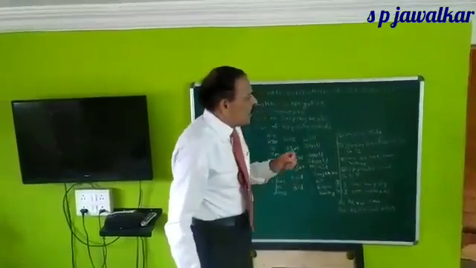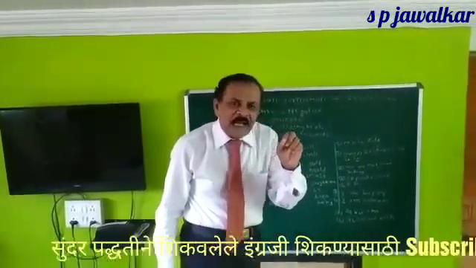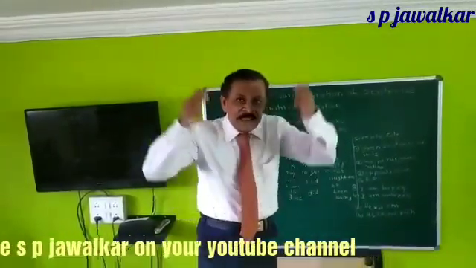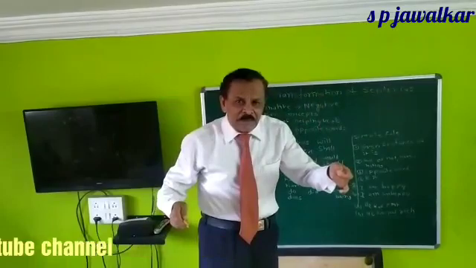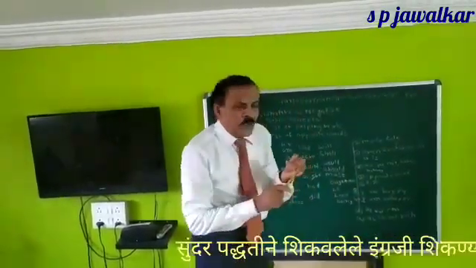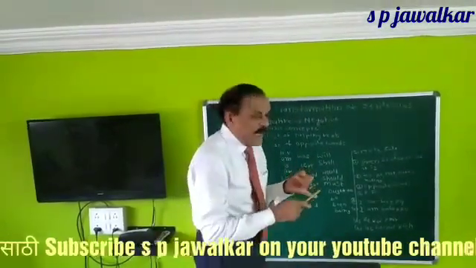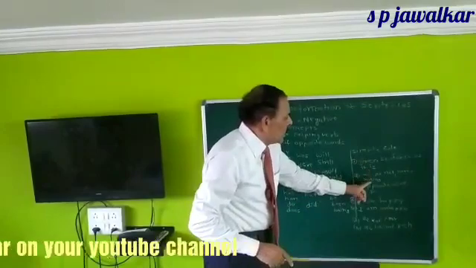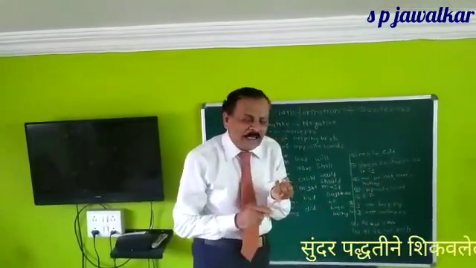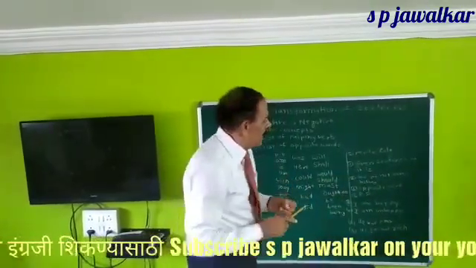First, what do we have to do? We have to write the given sentence as it is. Second, put or join or write no, not, never, nothing after that helping verb in the sentence.